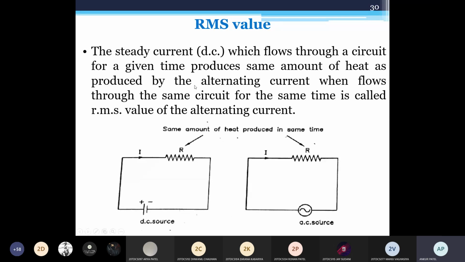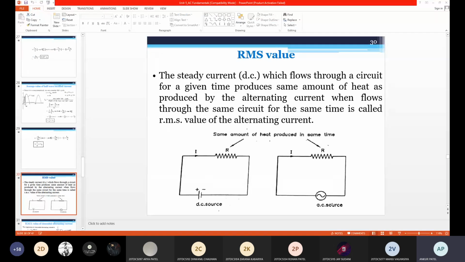Okay, so I am setting up my screen. Anyone having doubt in average value? If you understood this average value, then it will become easier to understand this RMS value, root mean square value. Okay, wait for a moment.